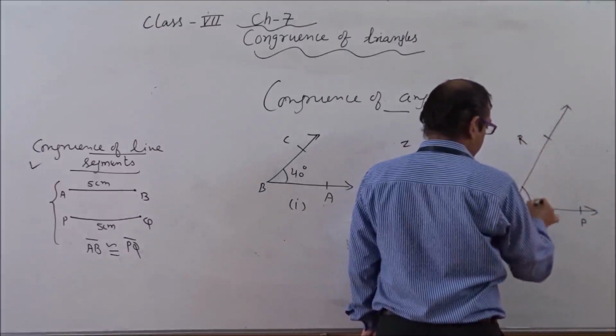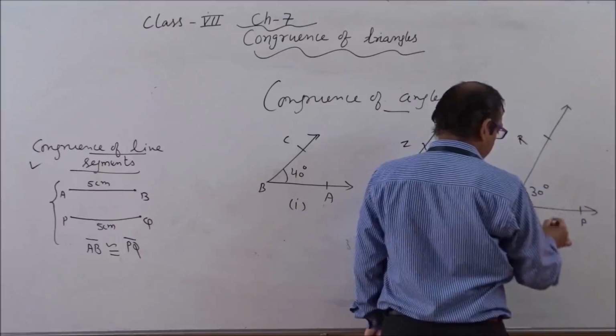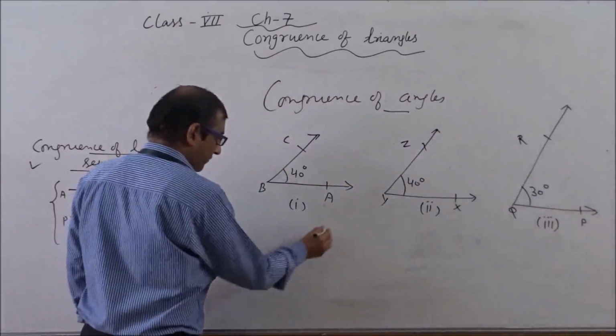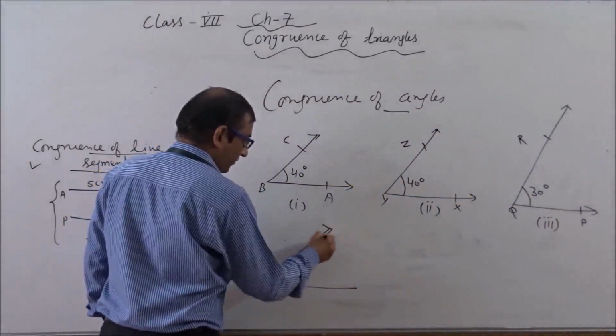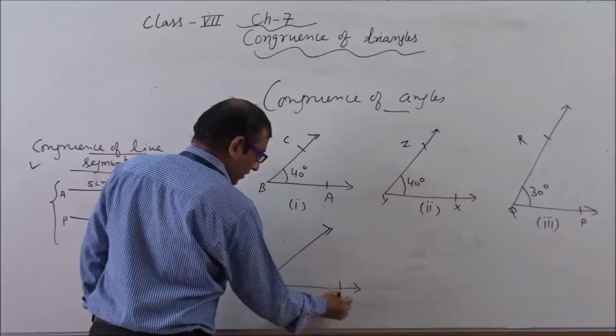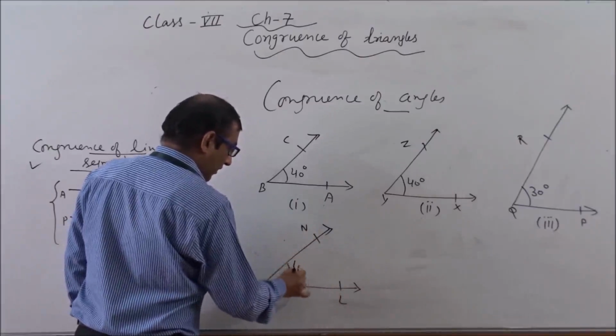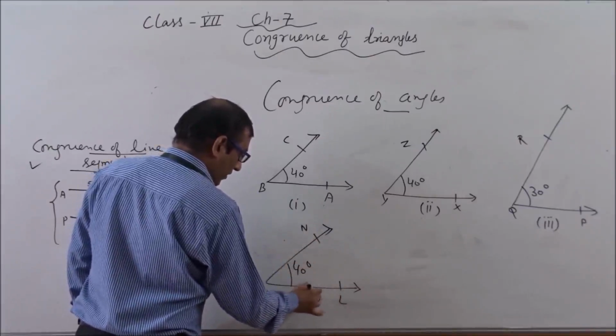This is the third one. Now this time the measurement is 30 degrees, PQR. This is the third figure. One more figure I will take here: LMN, and again this is 40 degrees.